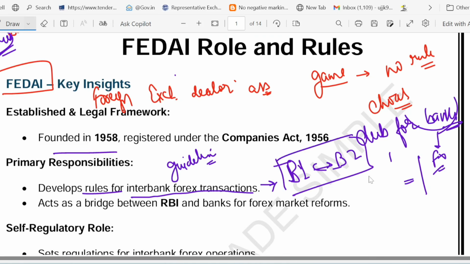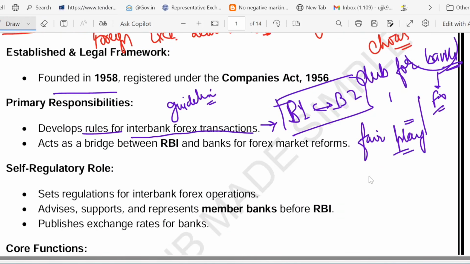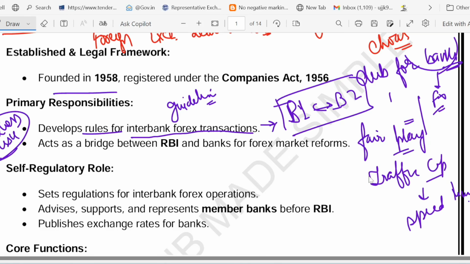The second point is, it ensures fair play. What is the meaning of fair play? So that no bank gets an unfair disadvantage. Let me give you one example. Just like a traffic cop. Have you seen a traffic cop? You must have seen, right? Just like a traffic cop sets a speed limit, similarly FEDAI sets rules so that banks don't take reckless risk in forex trading. This word is key: reckless risk. To avoid the reckless risk-taking of banks, FEDAI sets rules.